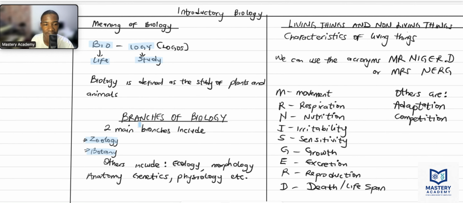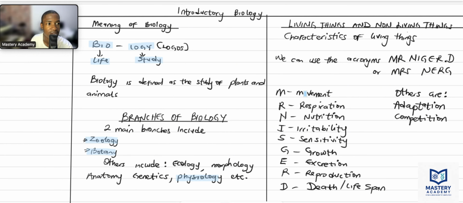Now, genetics is the study of genes, heredity, and variation in living organisms. It's a course, a topic on its own in biology. As time goes on, we will talk about that in its broadest form. Now we have physiology. Physiology is the study of the functions of the organs in your body. So that's what physiology is all about.